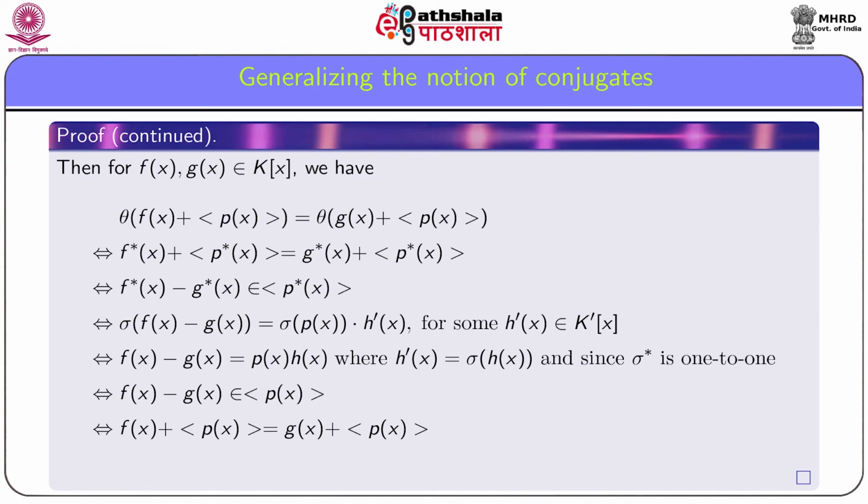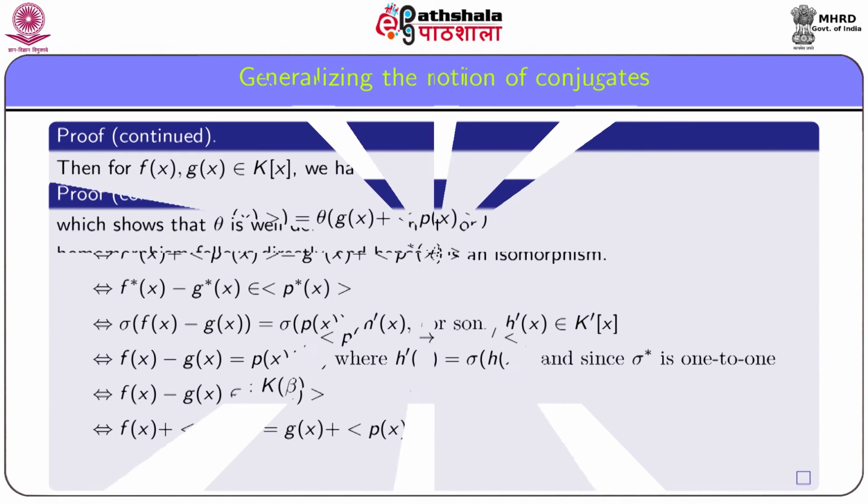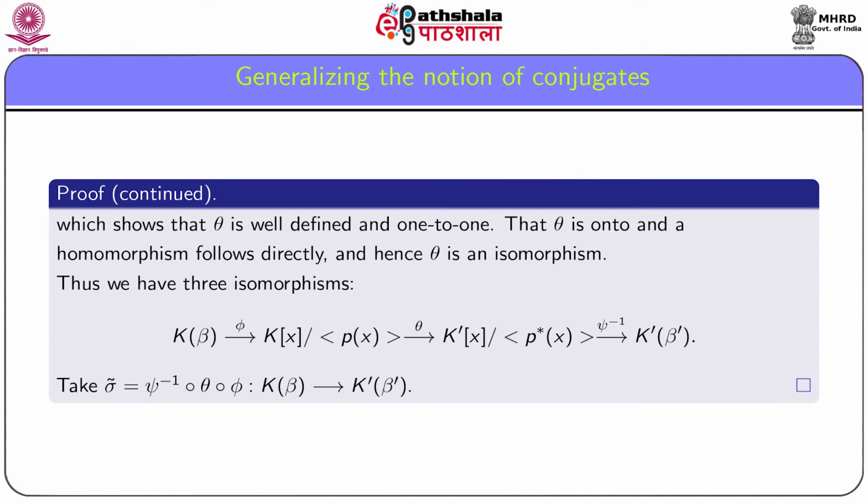This is equivalent to f(x) - g(x) belongs to the ideal generated by p(x), and hence f(x) + ideal generated by p(x) is equal to g(x) + ideal generated by p(x). Thus it follows that theta is well defined as well as 1 to 1. That theta is onto and it is a homomorphism follows directly, and hence theta is an isomorphism.